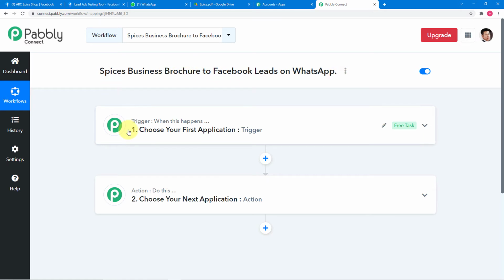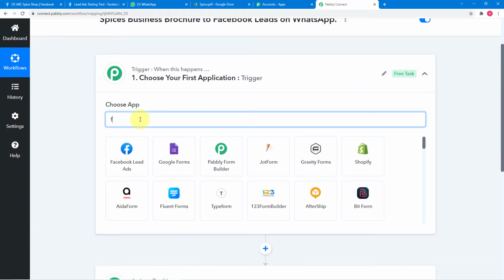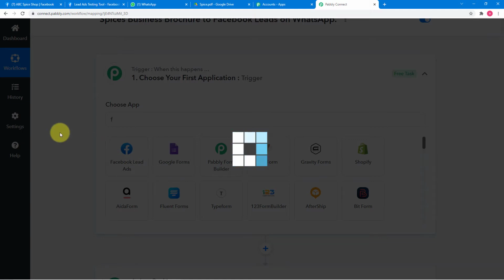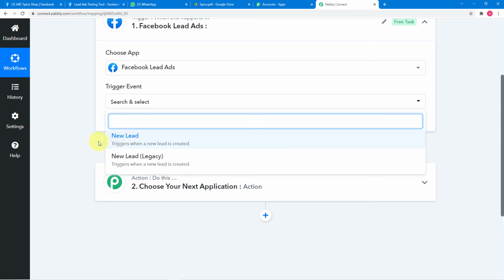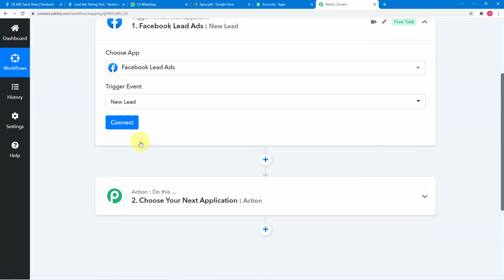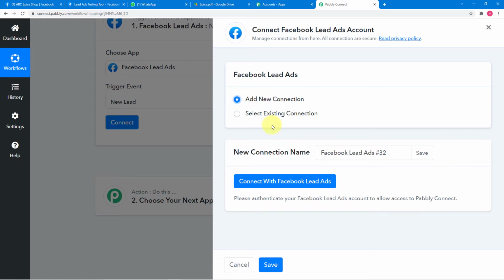So first of all, you have to click here on this trigger window, and from this choose app, you have to choose your application as Facebook lead ads. Okay, after this, click on this trigger event and select new lead option. And this connect button will appear, click on it. And from this window, you have to select add new connection. Then click on connect with Facebook lead ads.